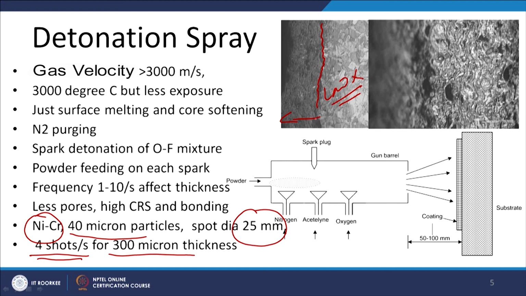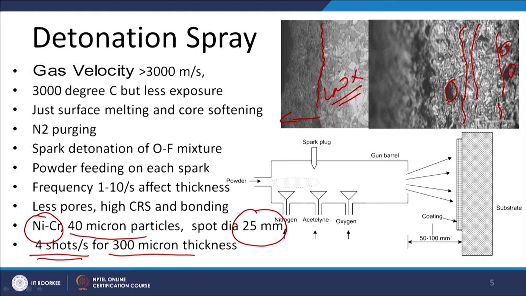But if you take a closer look at the coating, the splats can be clearly seen, deposited one over the other, and some micropores can also be seen here and there. In this process there is no complete fusion of the powder particles, only high velocity and surface layer melting of the powder particles, leading to very sound coatings with very good bond strength.